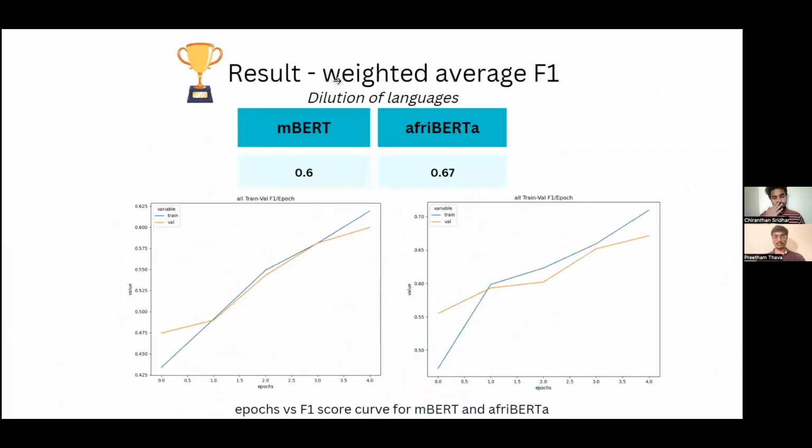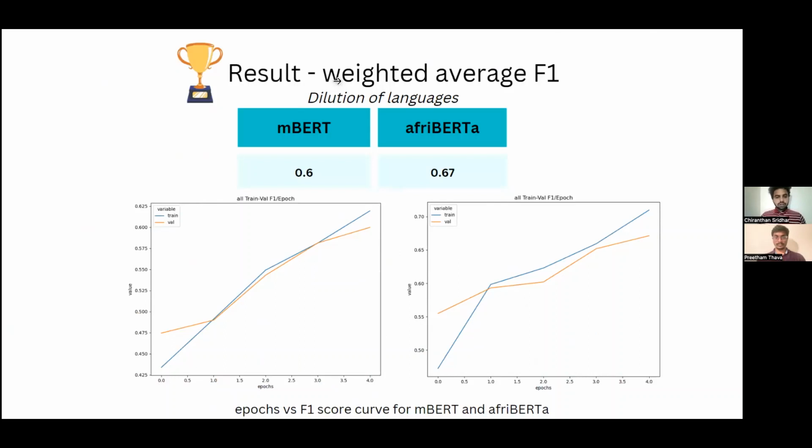Moving on to the results. Firstly, for the experiment on dilution of languages, the mBERT and AfriBERTa that we see are having performance that is very comparable. But ideally, we would expect AfriBERTa to perform a lot better because it was solely trained on African languages.